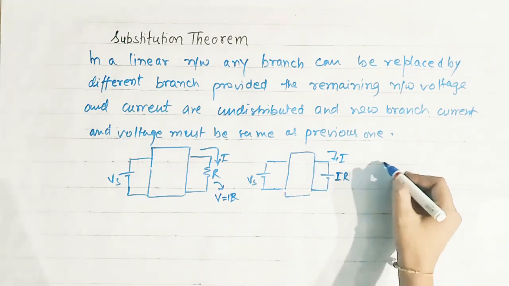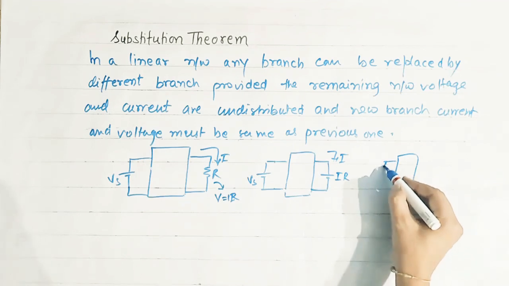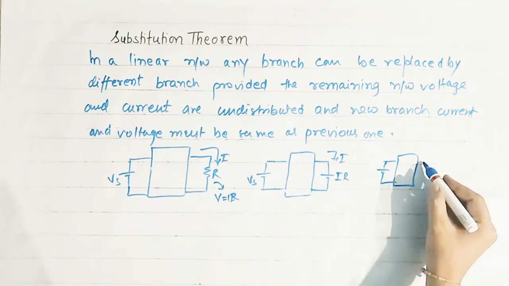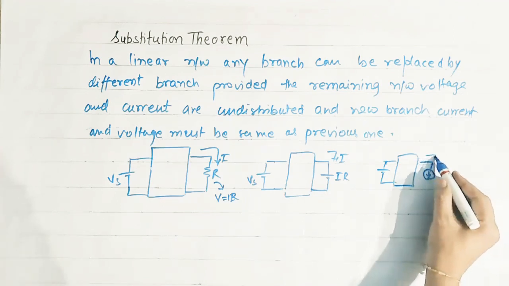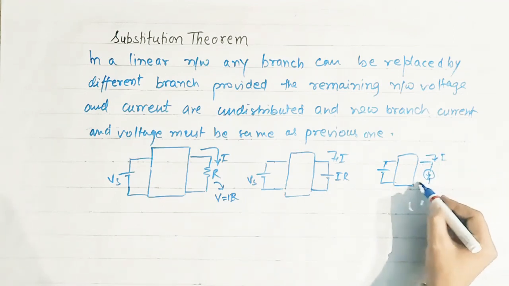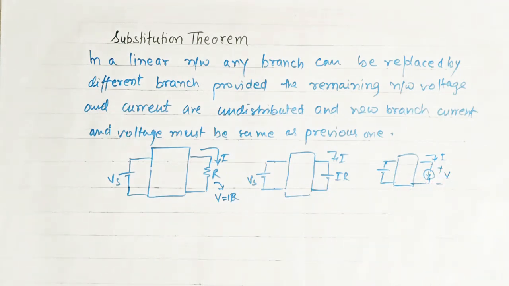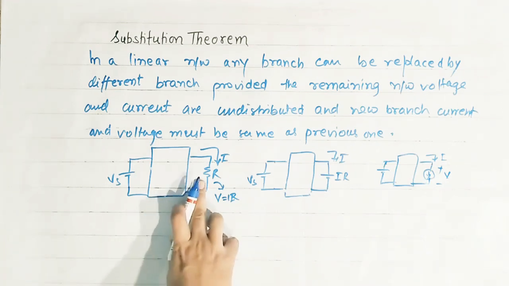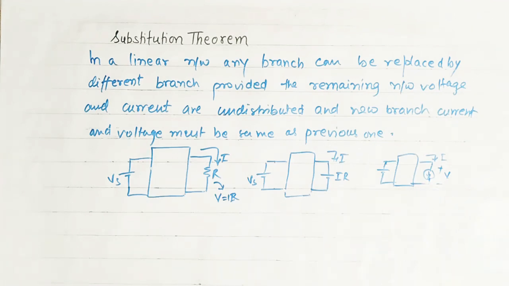Okay, this can also be represented as, suppose this is voltage source Vs and this can be replaced by a current source having the magnitude of current I and voltage V across it. So in this way we can represent this circuit. Here we have replaced the resistance with voltage source and here with current source.